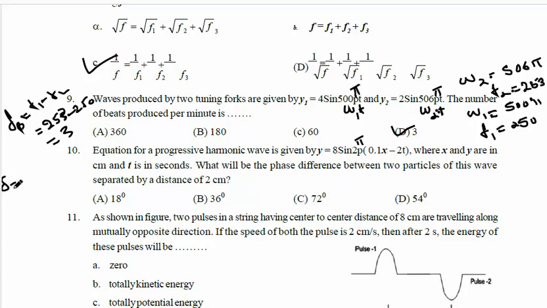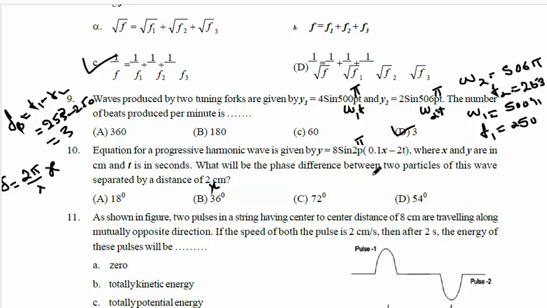Phase difference delta phi equal to what? 2 pi by lambda into path difference. X is already known. What is x? The distance between the two particles is 2 centimeter. So x is 2 centimeter, this is the path difference. Now you have to calculate lambda here using this equation.